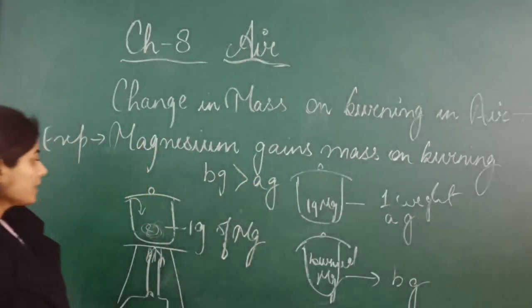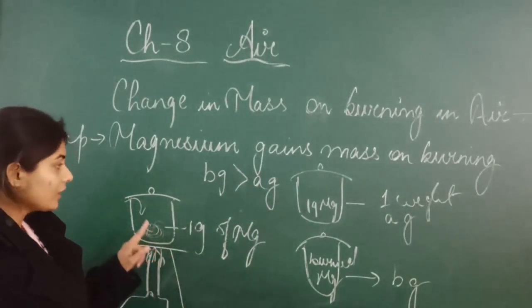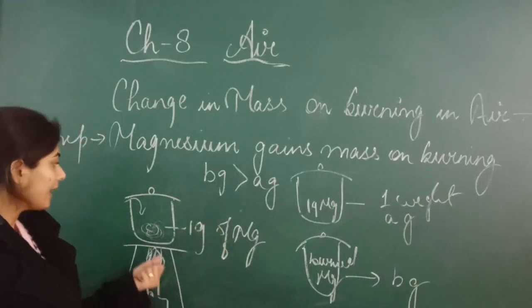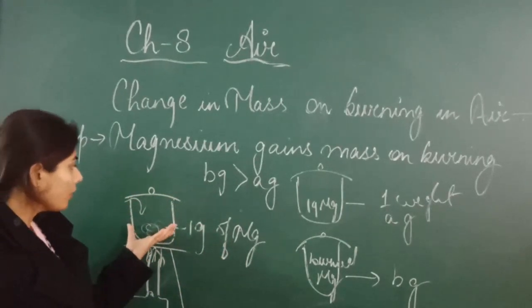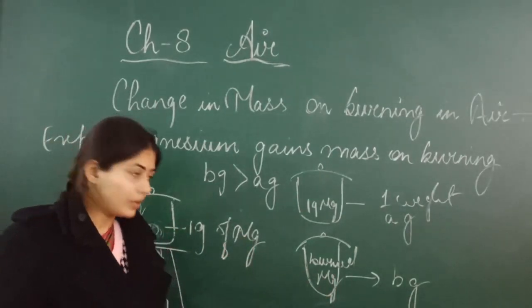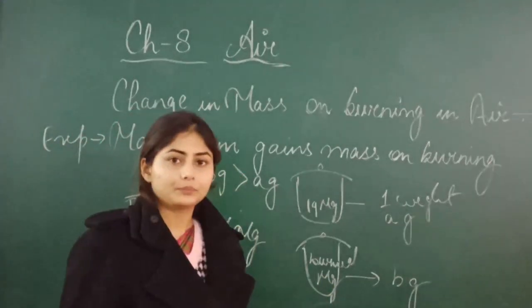It is because oxygen is combined here with the magnesium. The mass of oxygen and magnesium combined increases the weight of the magnesium with the porcelain. Got it? And that's why B gram is greater than A gram.